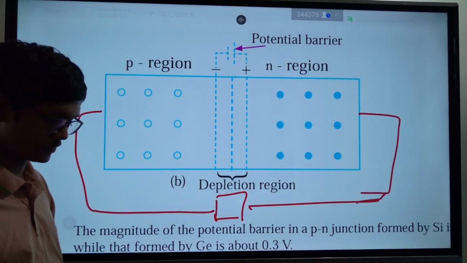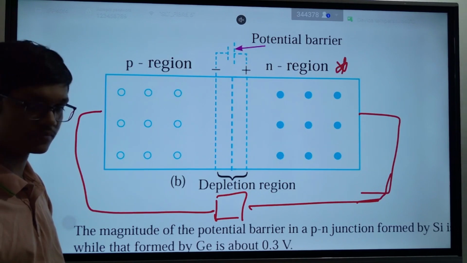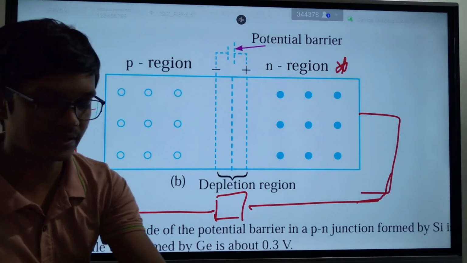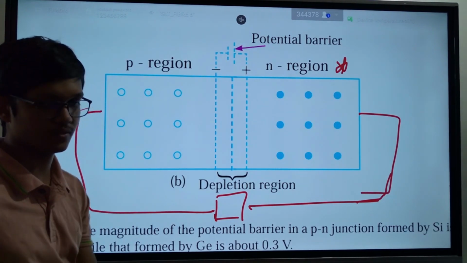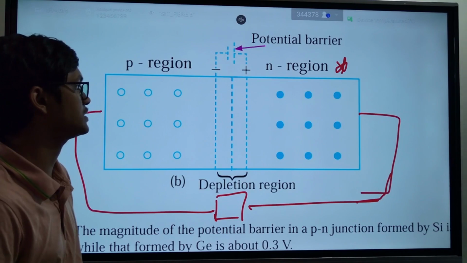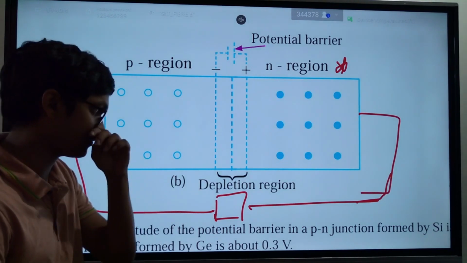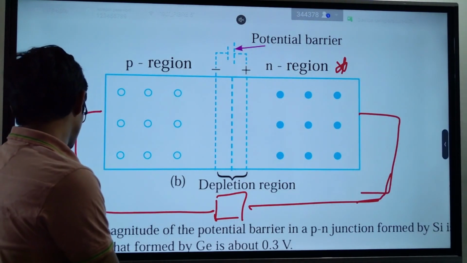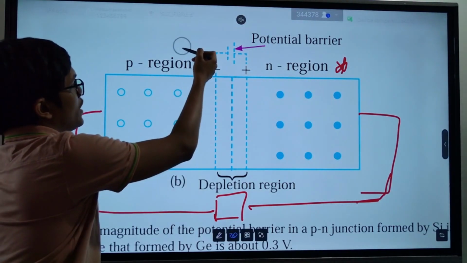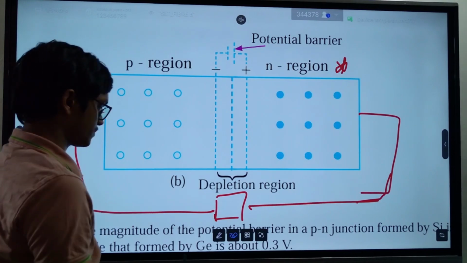Okay, this is a solar cell. Now what happens is you have a depletion region. Solar cells are made in a specific manner such that when solar energy falls into this region,